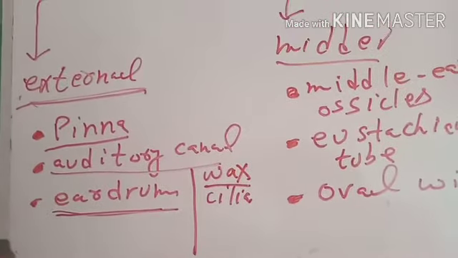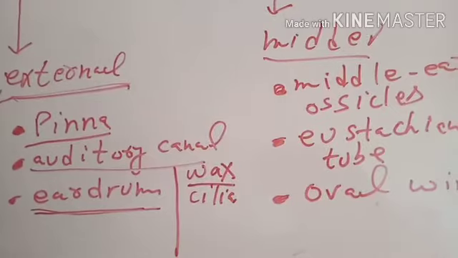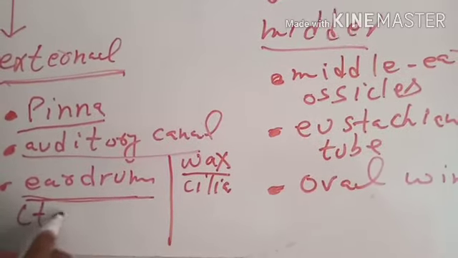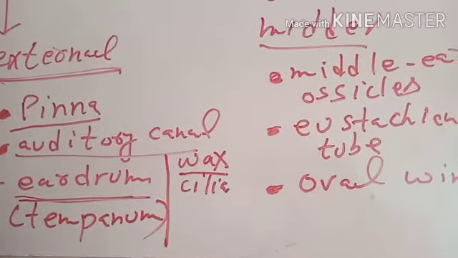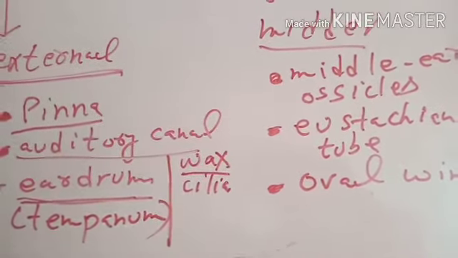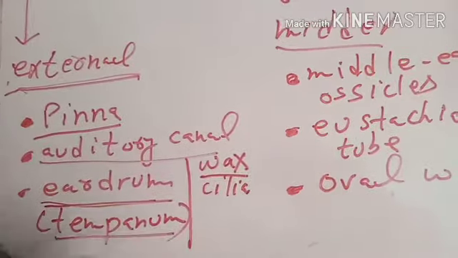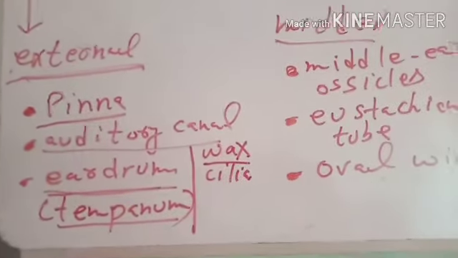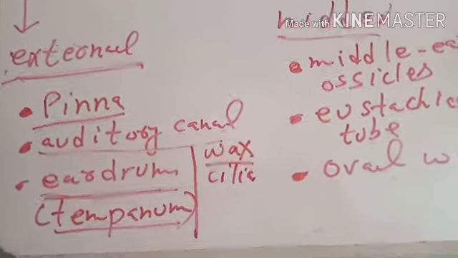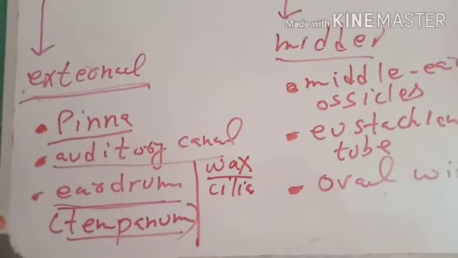Eardrum is the last part of external ear. It is also called tympanum or tympanic membrane. When sound waves strike the tympanum or eardrum, it vibrates and sound is produced.